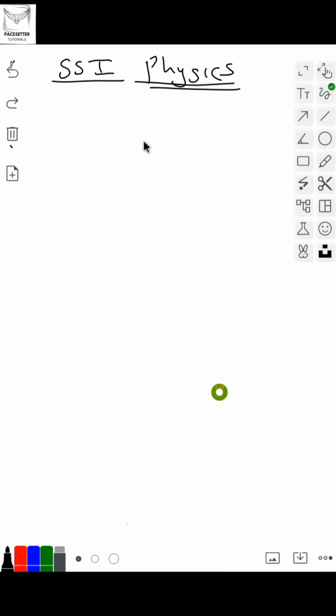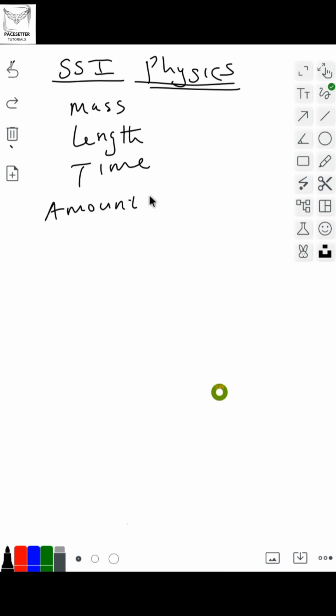Let me quickly run through them. For example, mass is a fundamental quantity, length is a fundamental quantity, time is also a fundamental quantity, amount of substance is a fundamental quantity.